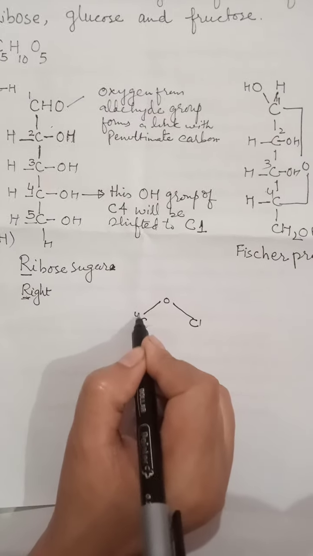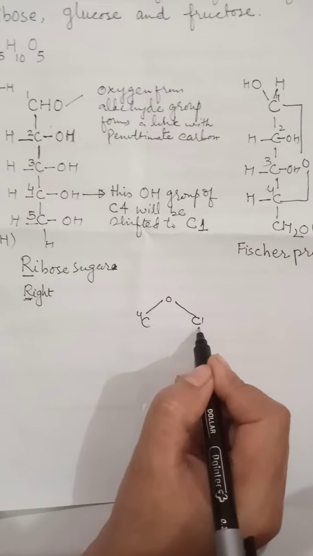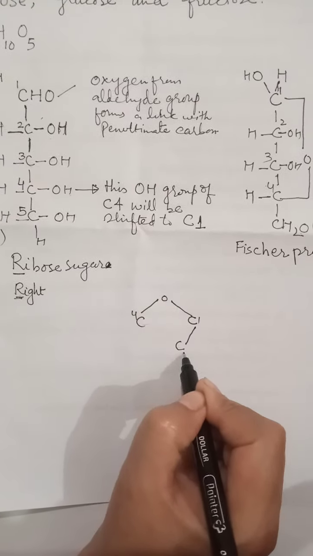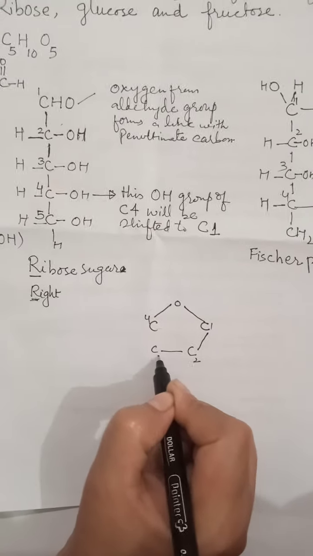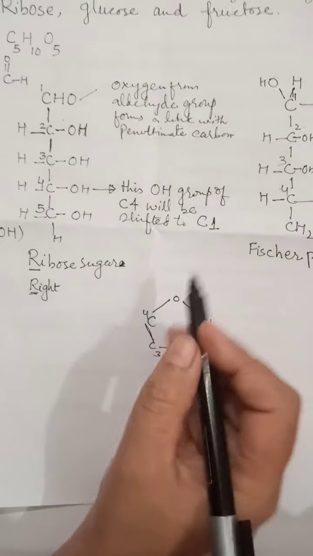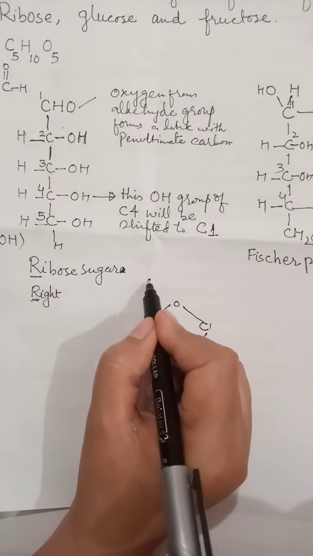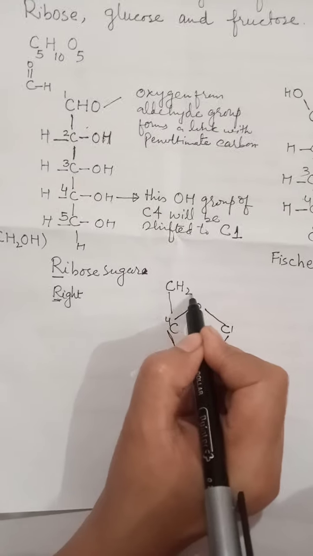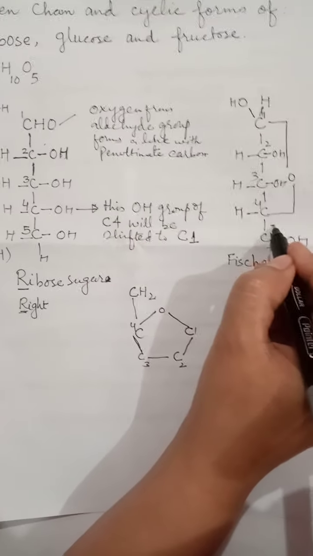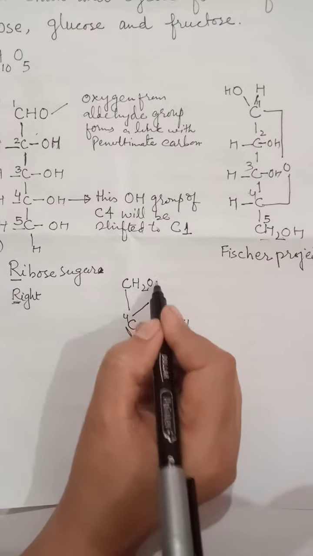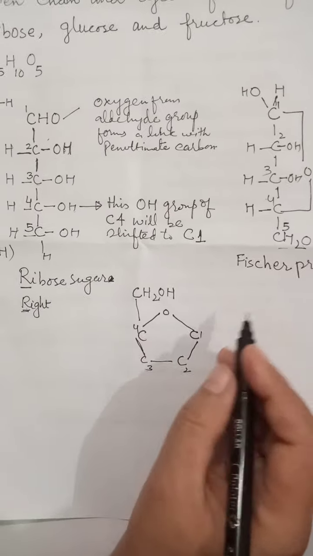For ribose, or any 5 carbon sugar, this cyclic structure is called furanose. So the oxygen is linking carbon number 1 and carbon number 4, and then this is carbon number 2 and this is carbon number 3. And this one is the last carbon, CH2OH, which has its fixed position over here.